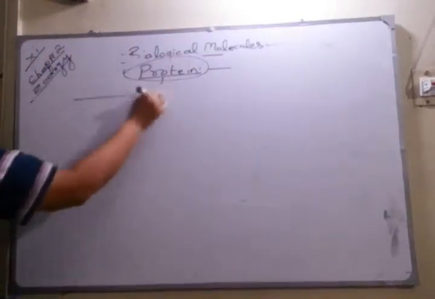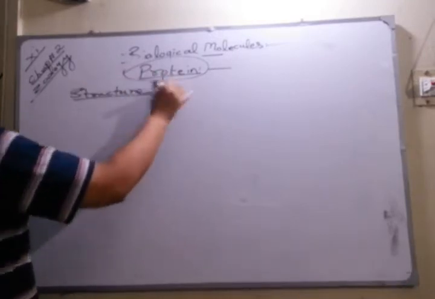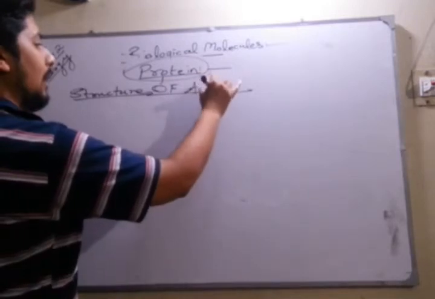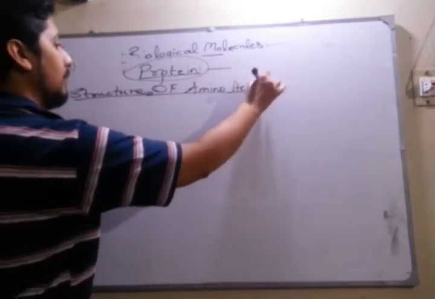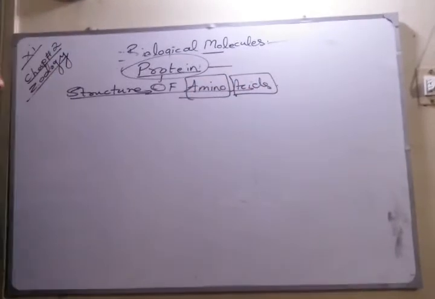I'm talking about the structure of amino acids. So we better know, amino acids are what? Amino acids are made up of an amino group, and one more thing we have. Which acid do we have in an amino acid?